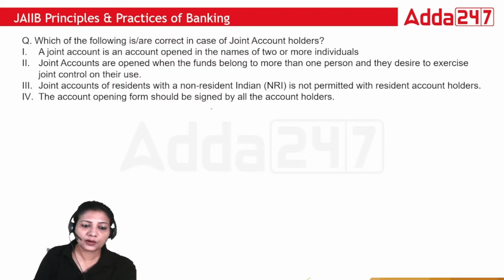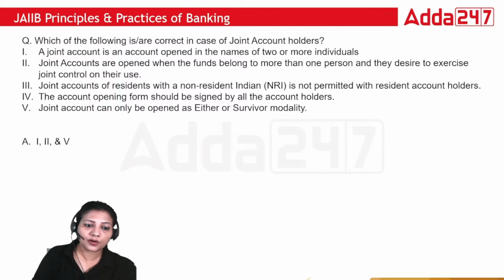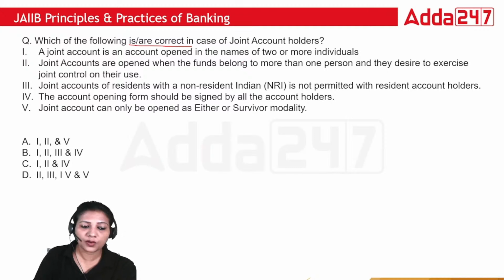The account opening form should be signed by all account holders. Joint account can only be opened as either or survivor modality. So which of the following is or are correct? We have to find the correct options: 1, 2 and 5; 1, 2, 3 and 4; 1, 2 and 4; and 2, 3, 4 and 5.